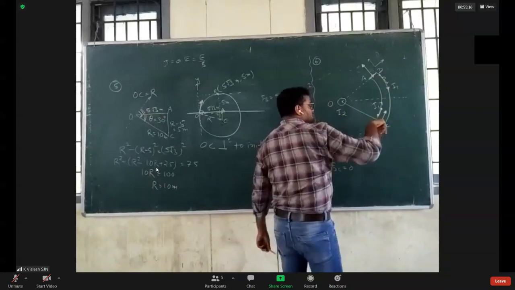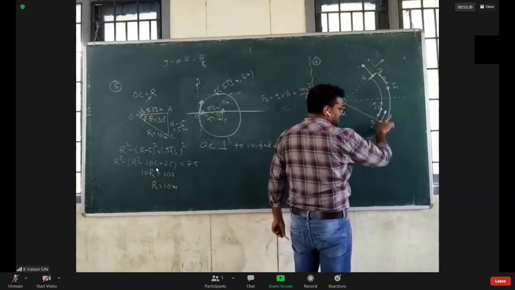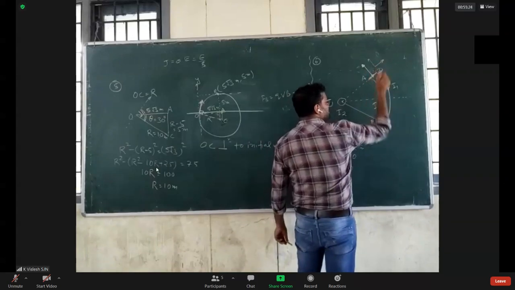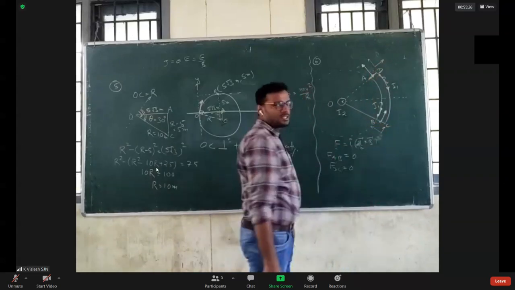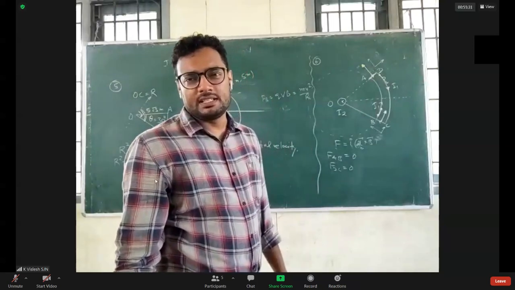Here it is into the board. The current element is in this direction, the magnetic field is in this direction. So dL cross B is into the plane. Here above the plane, here into the plane. So they will result in...